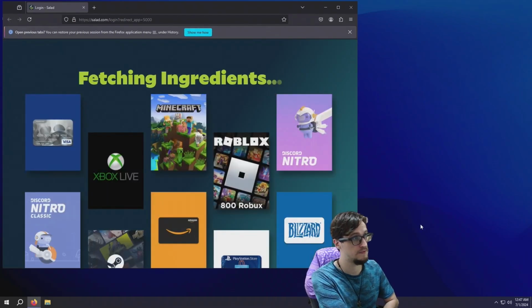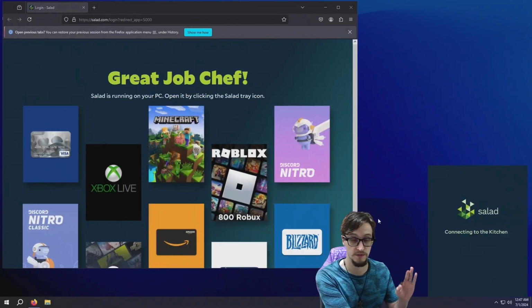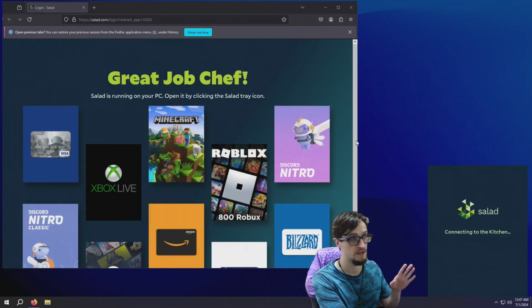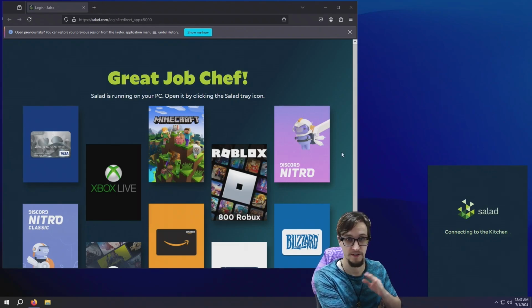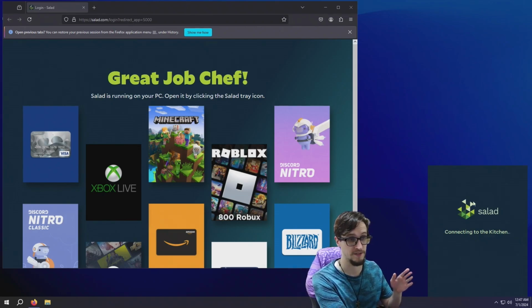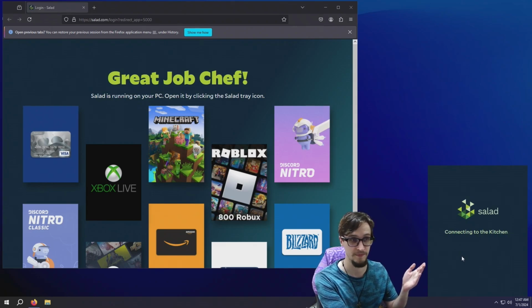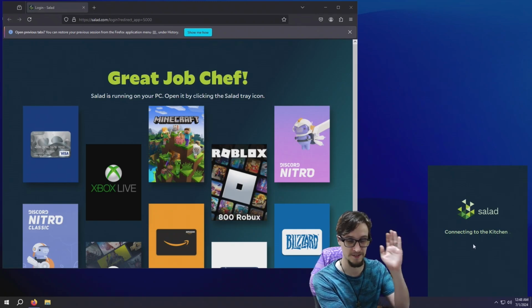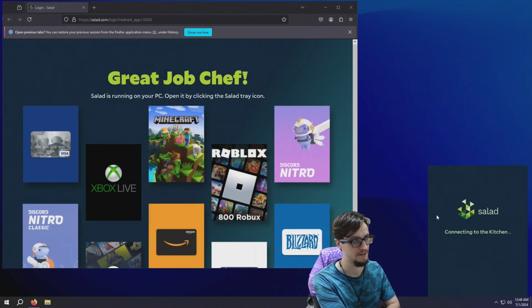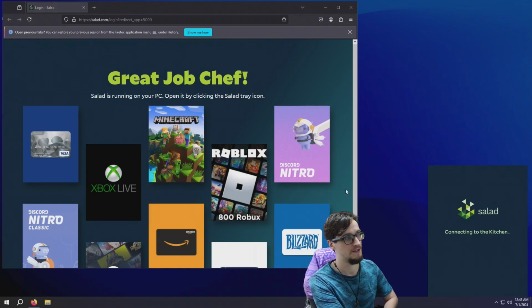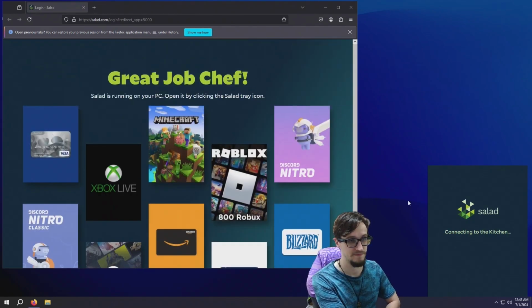Log in. I'm showing this because there is one last optimization I want you to be aware of that'll make life a little bit better. Many new users don't know how to disable the crypto mining feature, which is terrible. It's really a scam. Salad is taking advantage of people who don't understand where it's hidden deep in the settings. It's kind of predatory, honestly. So I want to show you how to disable that.